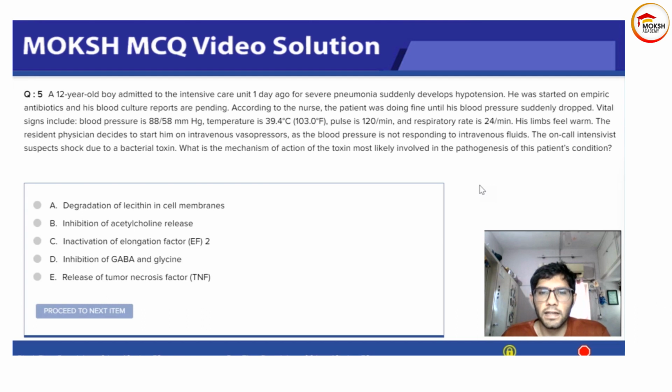So they are asking what toxin is causing the shock, what mediator. Option A is degradation of lecithin in the cell membranes. Option B, inhibition of acetylcholine release. Option C, inactivation of elongation factor 2. Option D, inhibition of GABA and glycine. Option E, release of tumor necrosis factor, TNF.